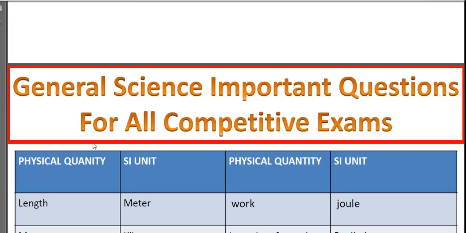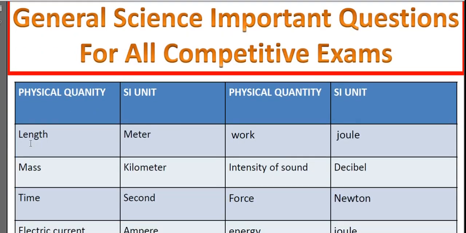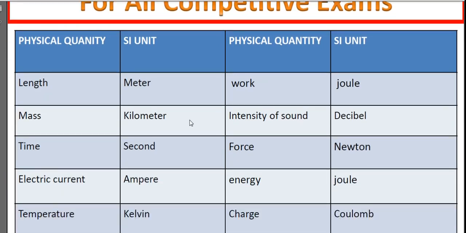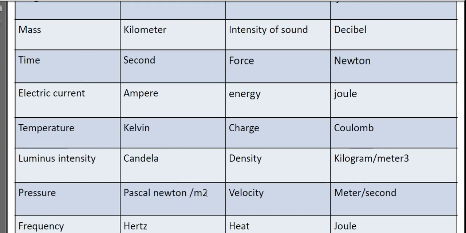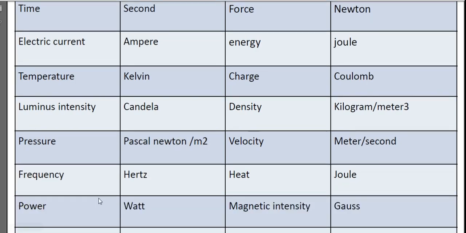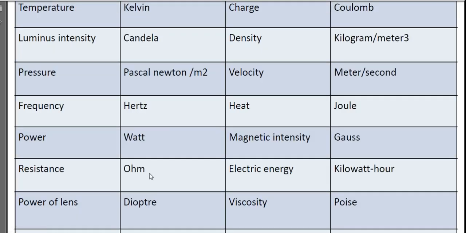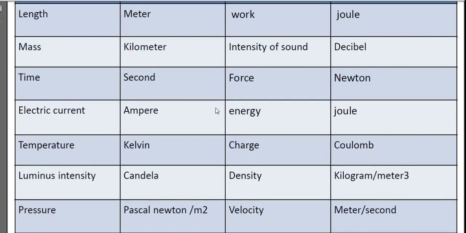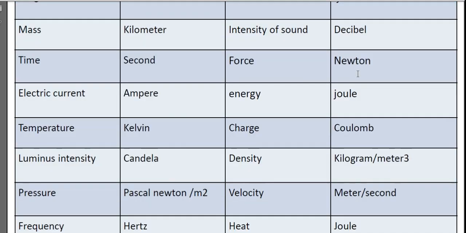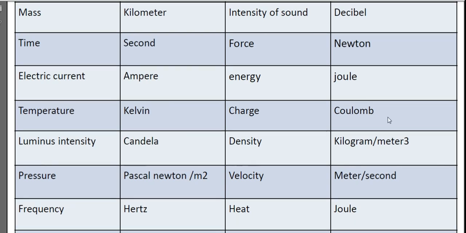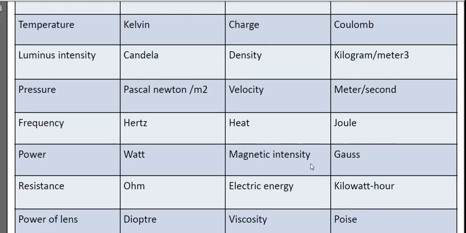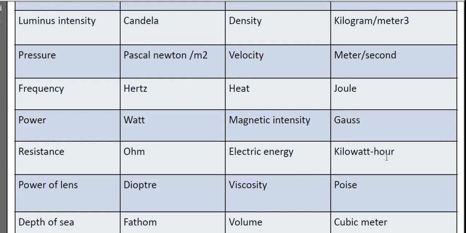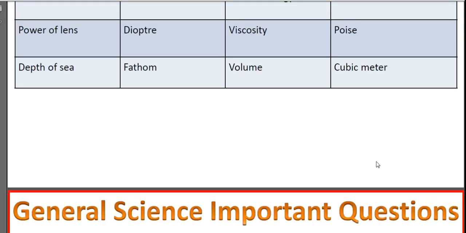Physical quantities and SI units: length in meter, mass in kilogram, time in second, electric current in ampere, temperature Kelvin, luminous intensity candela, pressure Pascal or Newton per meter square, frequency Hertz, power watt, resistance ohm, power of lens dioptre, depth of sea fathom, work joule, intensity of sound decibel, force Newton, energy joule, charge coulomb, density kilogram per meter cube, velocity meter per second, heat joule, magnetic intensity Gauss, electric energy kilowatt hour, viscosity poise, volume cubic meter.